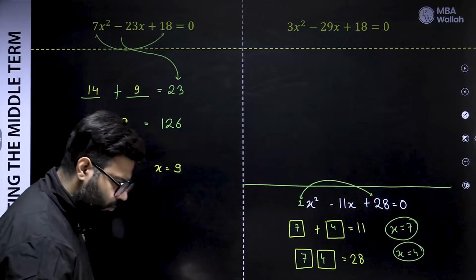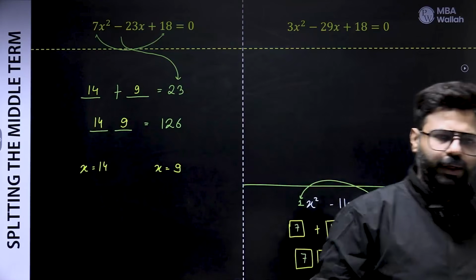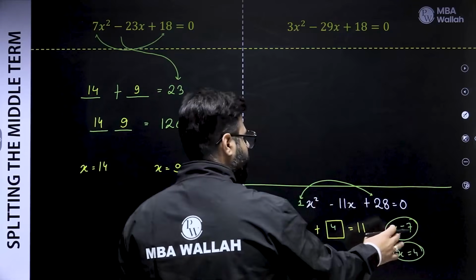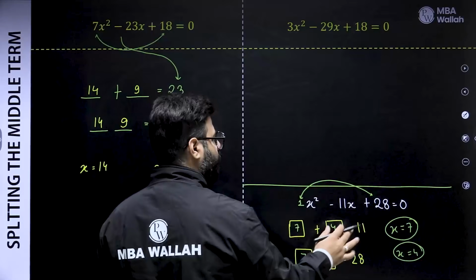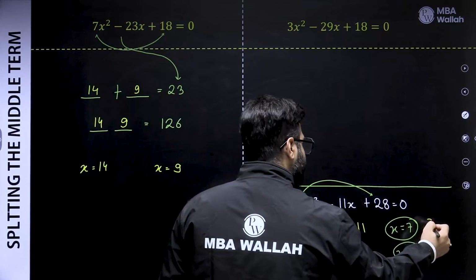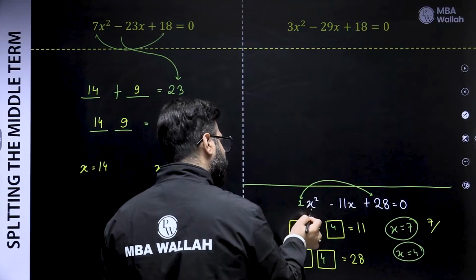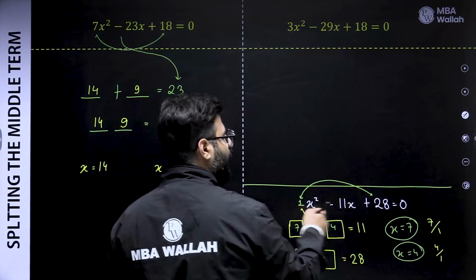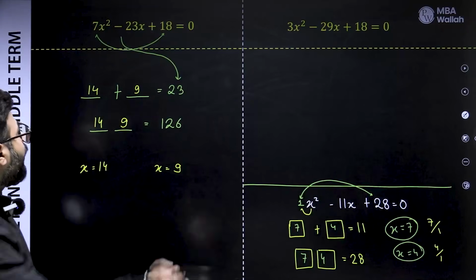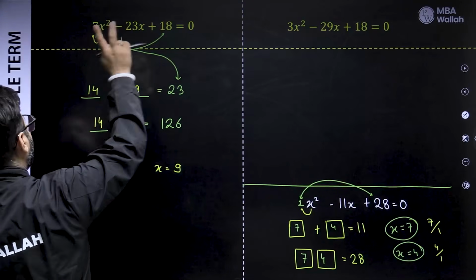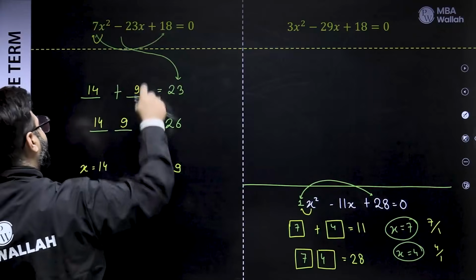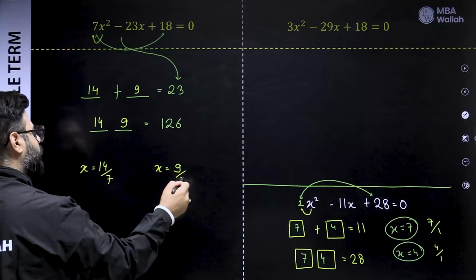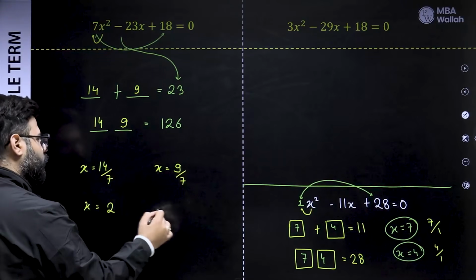Sir, what? We could figure it out, it was 14 and 9. Now you're saying it's the wrong answer. See, the idea is, the final answers which we used to get here, they were 7 and 4. They were not actually 7 and 4. They were 7 upon the coefficient of x square, that means 7 by 1 or 4 by 1. Since it was 1, there was no problem. Here the coefficient of x square is not 1, it is 7. So it will have two impacts. One, it will make the product 7 into 18. The second one, you get the final answer divided by the coefficient of x square. So divide by 7, divide by 7. So the answers are 2 and 9 by 7.